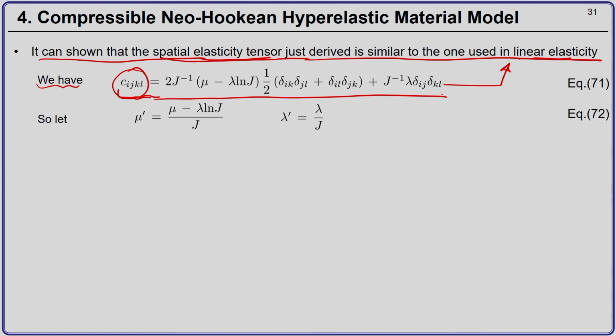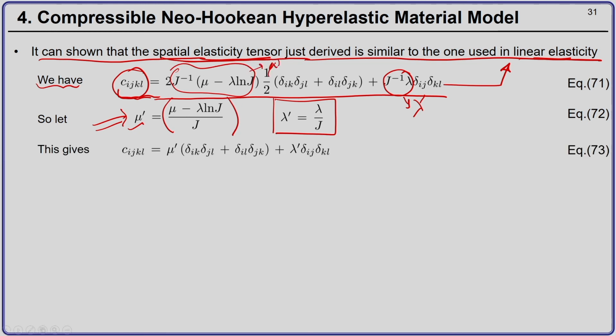Now, let us say we denote (mu minus lambda ln j) by j as mu dash and lambda by j as lambda dash. So, this becomes lambda dash and this term over here becomes mu dash. So, then we can write Cijkl as mu dash (delta Ik delta Jl plus delta Il delta Jk) plus lambda dash delta Ij delta Kl.